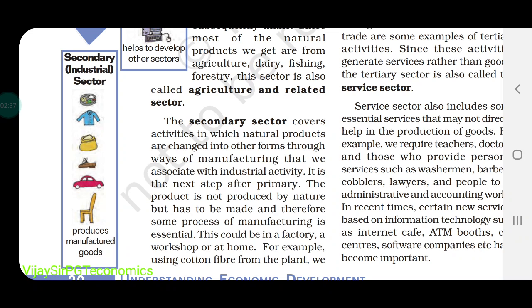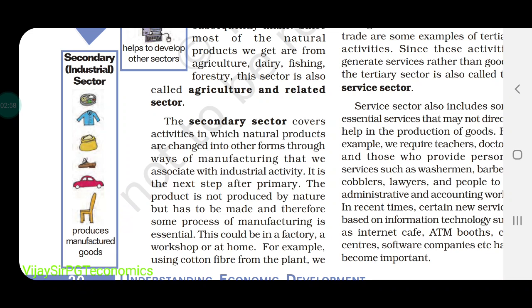Acha, just listen. The first sector, the agriculture sector, is also divided into different parts like genetic and extraction. Extraction means the minerals which are extracted from the earth. Okay, and genetic industries also come in the primary sector only.